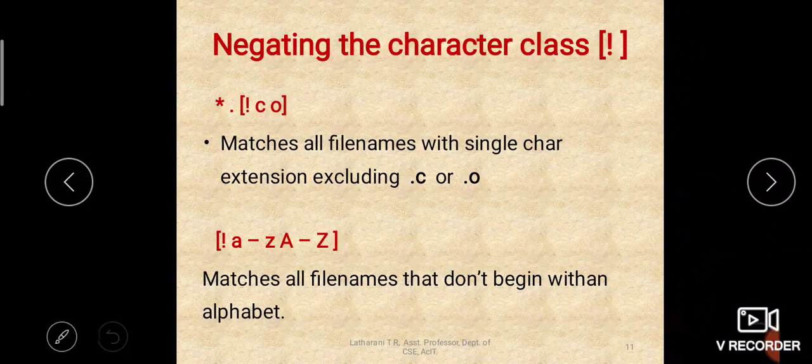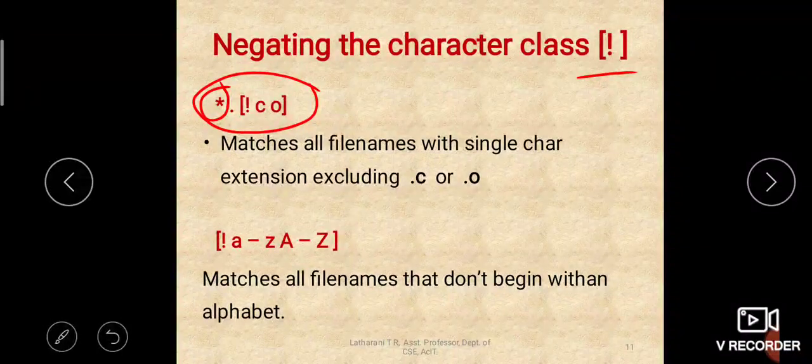Negating a character class is also possible with a not symbol, that is the exclamation symbol. So what will this pattern match? It will match the file names which can start with anything. See, this star says anything. The file name may be anything.